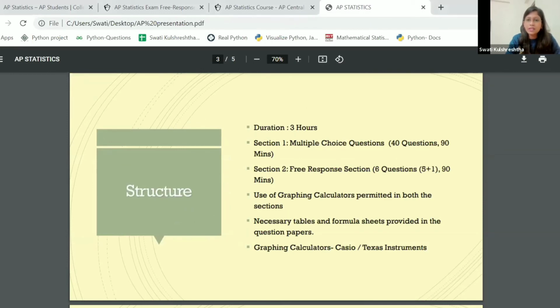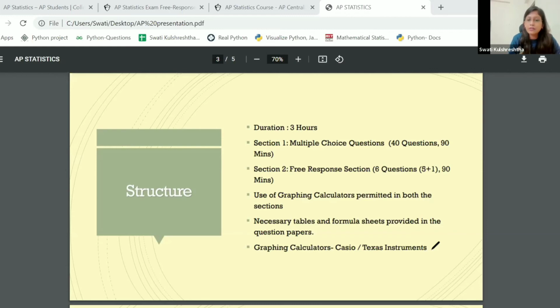Talking about the structure of the test, there'll be broadly two sections: 40 questions, which will be multiple choice, and 90 minutes would be given for the same. Section 2 would comprise 6 questions, 5 plus 1. So this 1 is going to be an investigative question. So it'll be like a case study which will have a higher weightage. It roughly has like 25% of the free response weightage. You can use your graphing calculator everywhere. The necessary formulas and tables are provided, so you can always have those for your access.